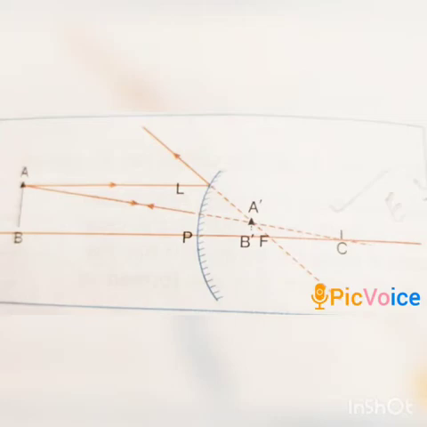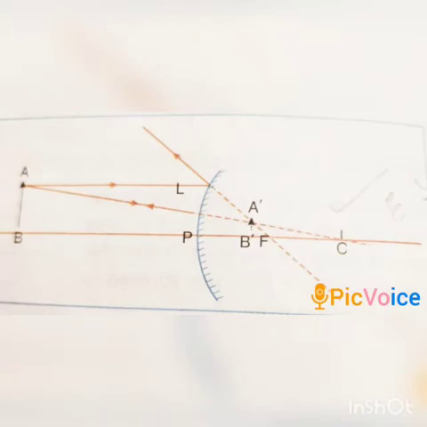The same method can be used to draw ray diagrams for a convex mirror also. In this mirror, no matter where the object is, that means the object may be anywhere in front of the mirror, we get an image that is always virtual, erect, and diminished, and is formed between the focus and the pole of the mirror.